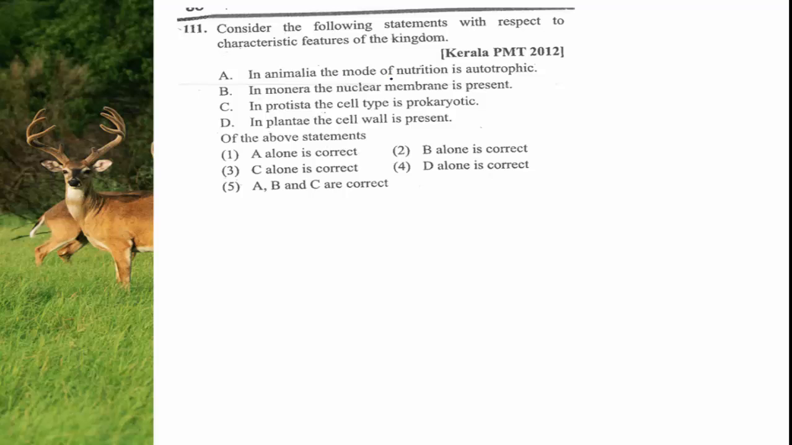In Animalia, the mode of nutrition is autotrophic. Do you think it is right or wrong? The answer, this option is completely wrong. The A option is wrong.